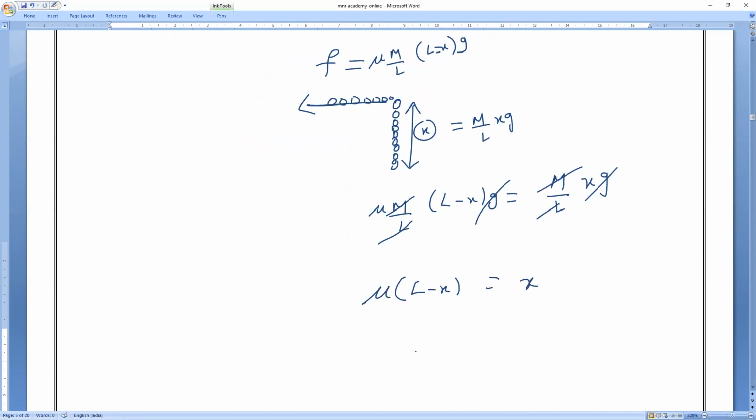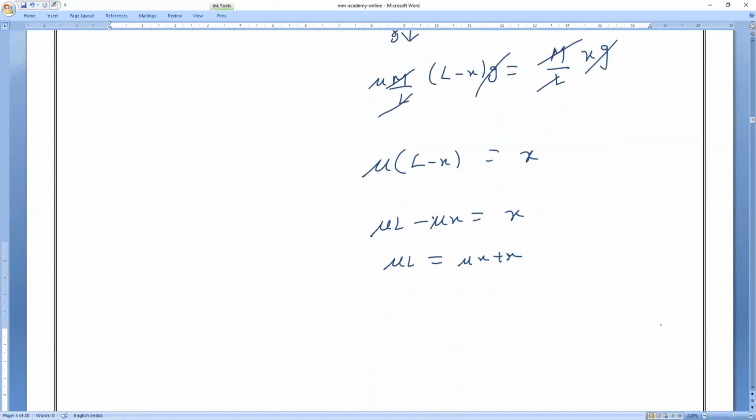Is it okay, everybody? So next, mu L minus mu X is equal to X. Clear? Now, mu L is equal to mu X plus X. So X is common. If I take X common, what will happen? X into mu plus 1. So mu plus 1 will come to this side. So mu L by mu plus 1. So X is equal to, check it, everybody, mu L by mu plus 1.